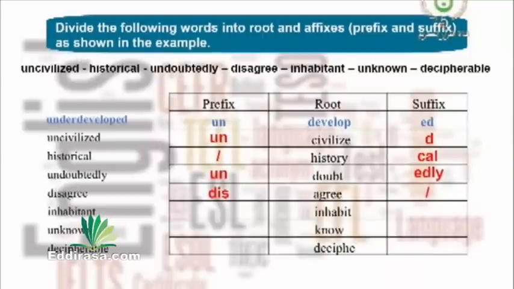Inhabitant, here pay attention. The in is part of the root word. It's to inhabit. And we have only got a suffix, ant. The next word, unknown. Here we have two parts or three parts. A prefix, un, the root know, and n for the suffix. And the last word now, decipherable, the root word decipher and the suffix able.